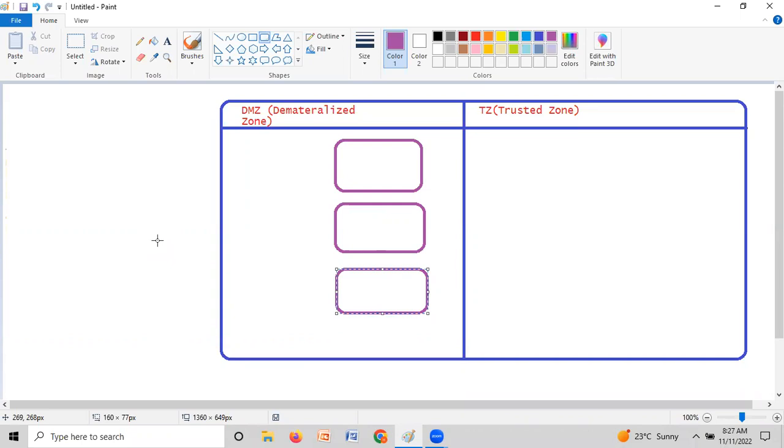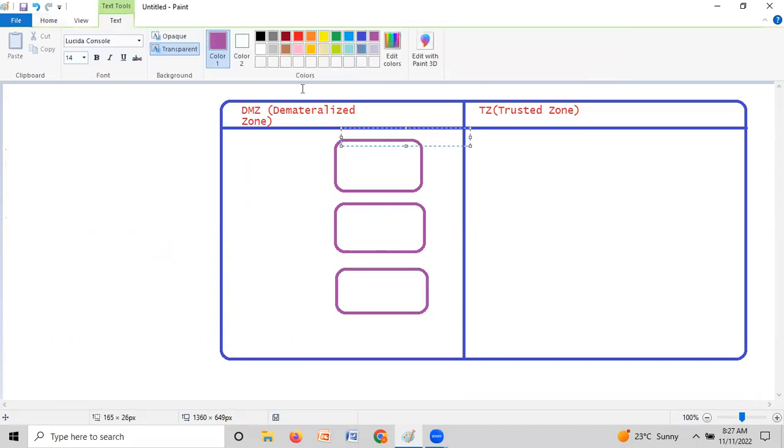Let us assume web servers: this is web server one, web server two, and web server three.